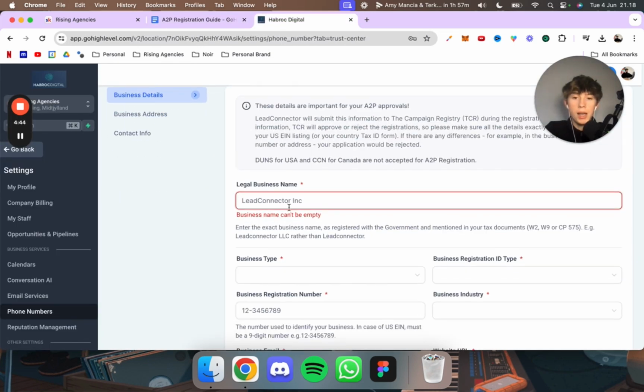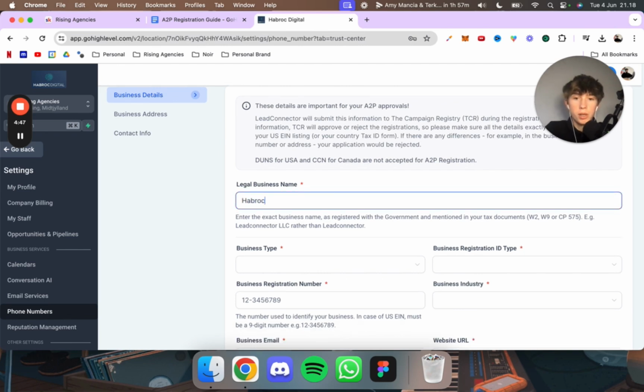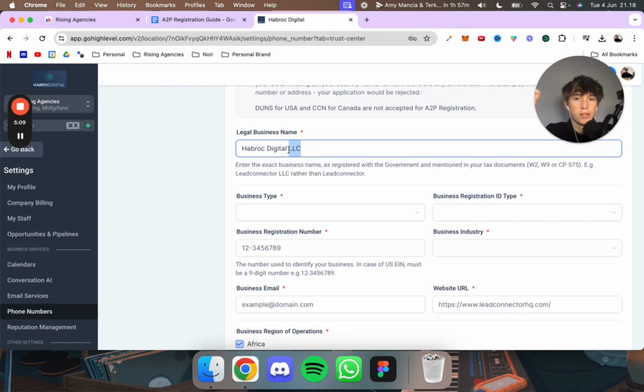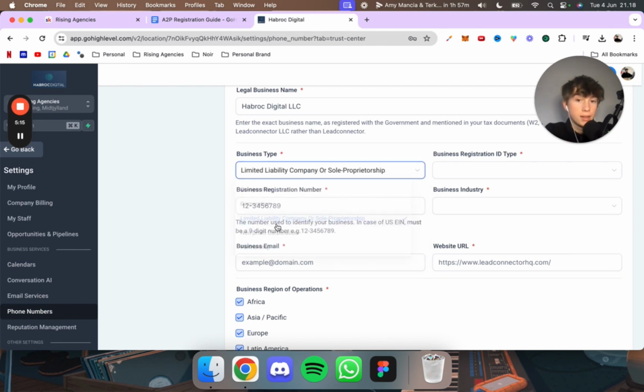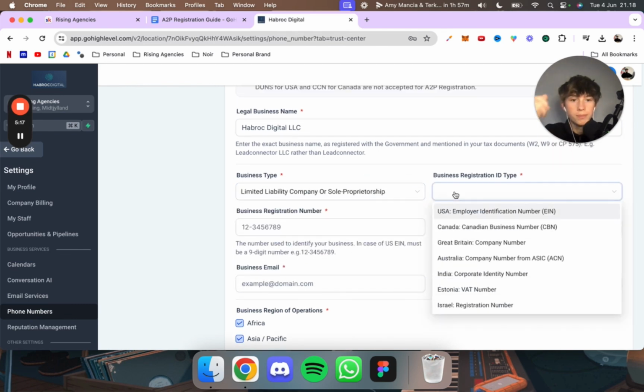So basically my company is called Haprock Digital and it's an LLC, right? If you're not sure what kind of business yours is, if it's an LLC, corporation or whatever, then just put LLC behind it and you should be good. That's what I do. In Denmark, we don't really have anything called an LLC, but I always just put LLC and I'm good, okay? Business type, you see LLC or sole proprietorship, okay?